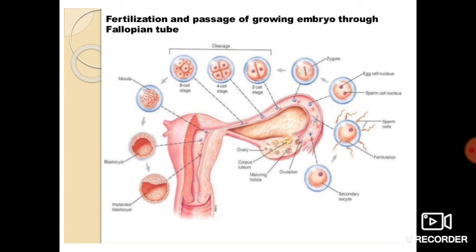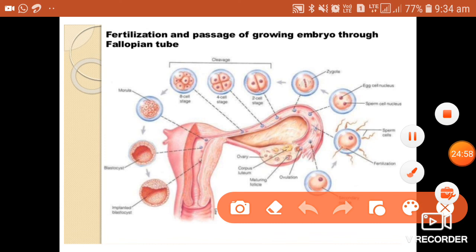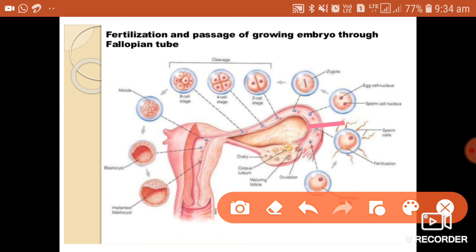Here you can see the ampullary isthmic junction, where the ovum and the sperm meet. Now you can see the sperm enters inside the ovum; egg cell nucleus and sperm are shown here.